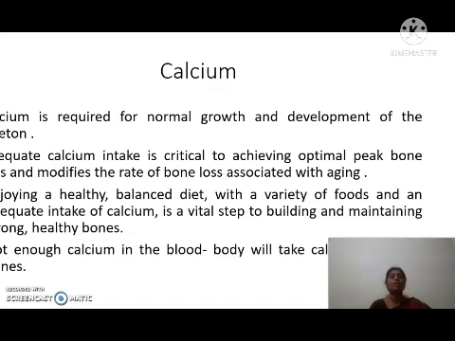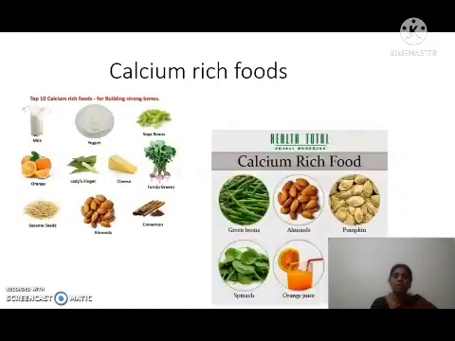Yes. So if there is not enough calcium present in blood, our body will take the calcium from the bone. So automatically demineralization will happen. Because of the demineralization, what will happen? Low bone mineral density or low bone mass occurs. So it leads to osteoporosis. So for that we have to take more calcium-rich foods.